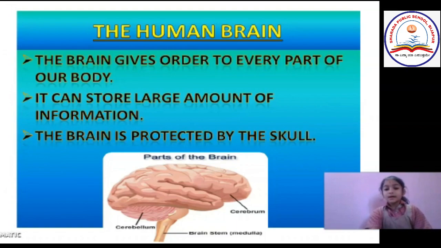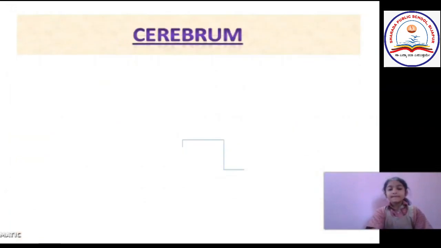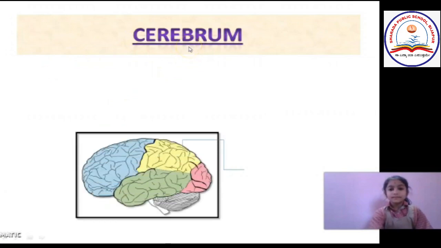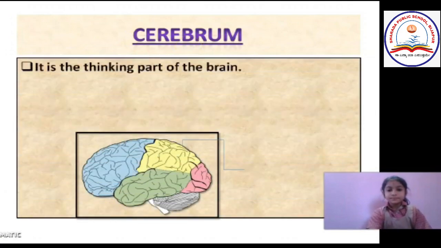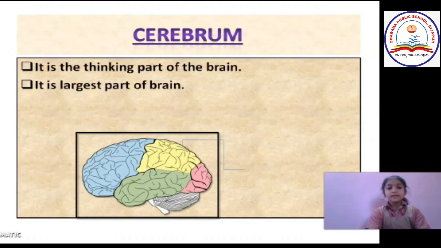There are three main parts of the brain. They are the cerebrum, cerebellum and medulla. Now let us learn about the cerebrum. The cerebrum is the thinking part of our brain. It is the largest part of our brain.